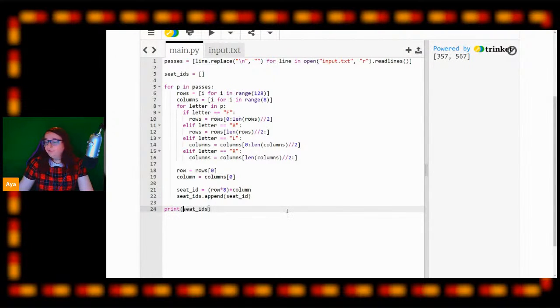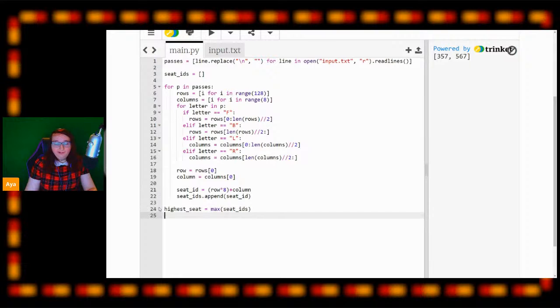The last thing we have to do is get the maximum value. So highest seat, we need to get the highest seat number in our array of seats. We're going to do that just using the max function in Python, max seat IDs. And now we can print out "Your highest seat ID is {}" and then we're going to format the string with highest seat. In this case, the highest seat was 567, which is correct.